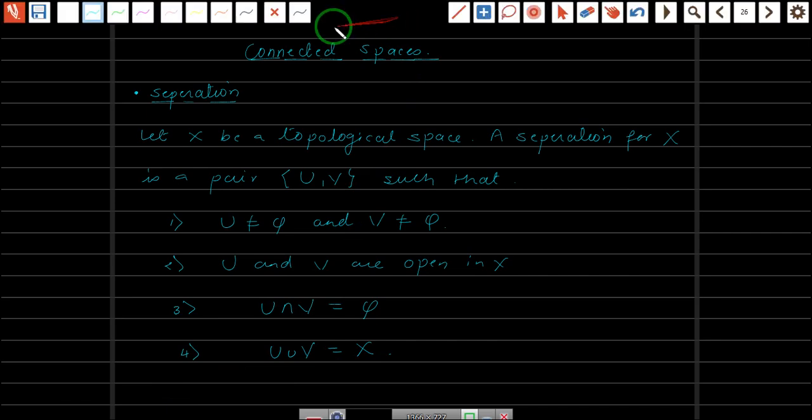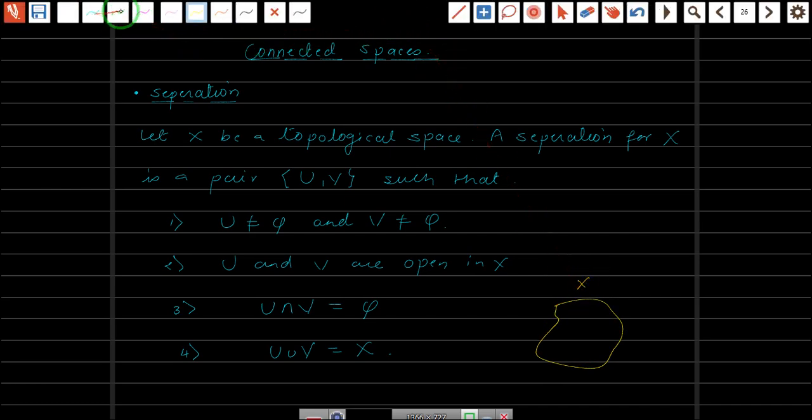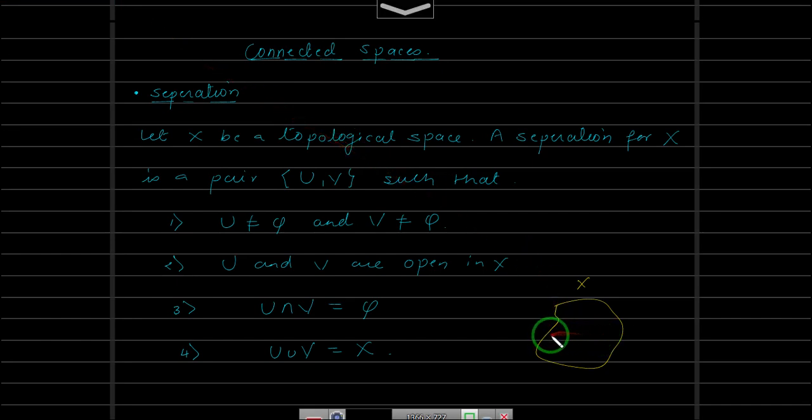Okay, so it is something like this. So you have a topological space X total. In this, if you can find two subsets of X, this is U and this is V, such that its union has to be equal to whole of X. There should not be any intersection. Both should be non-empty and both are open in X. If such a situation is there, then we say that U and V, this pair, is a separation for X, and X is said to be separated. And if this X does not have any separation, then we say that X is connected.